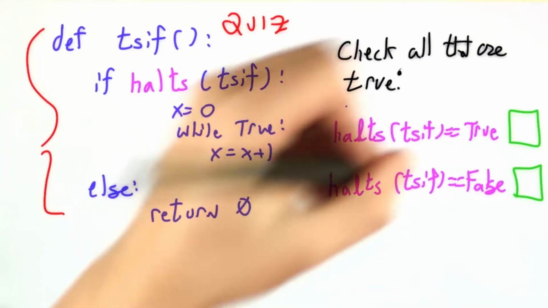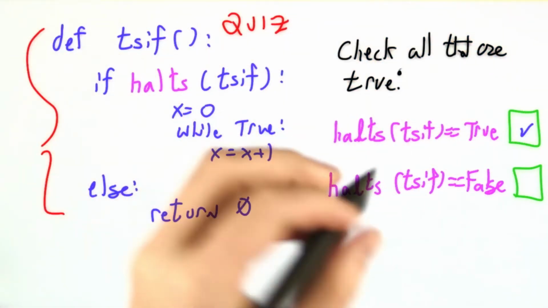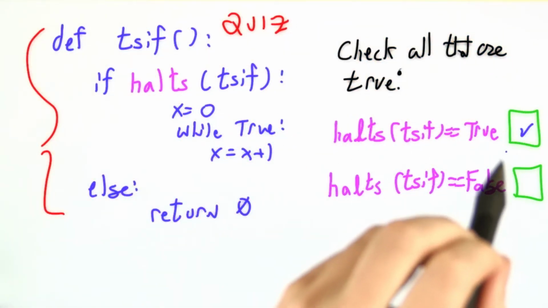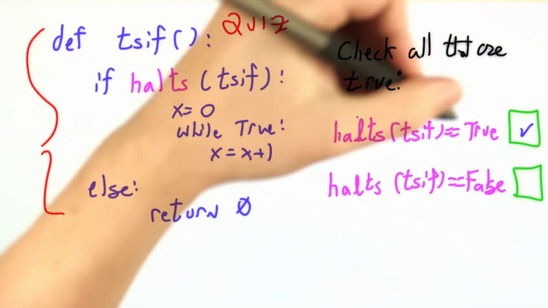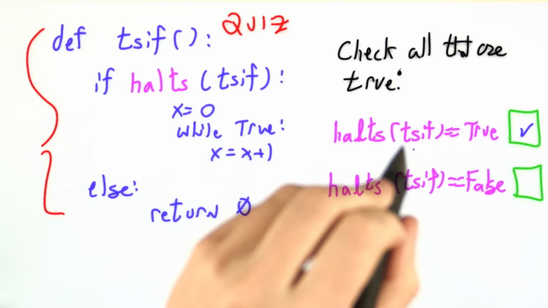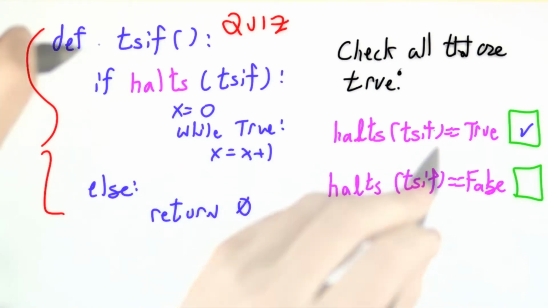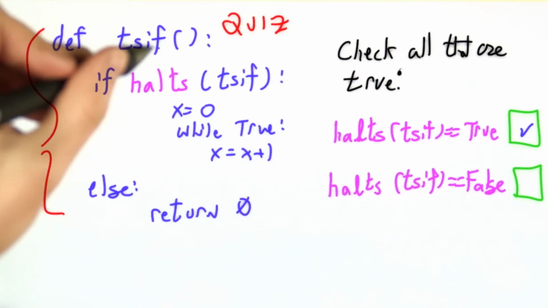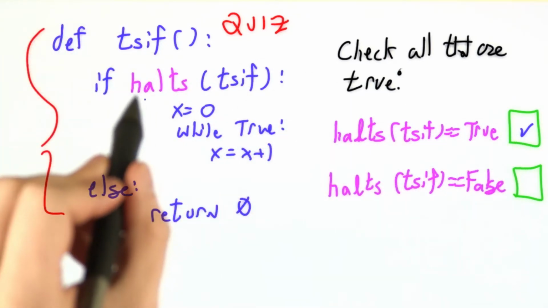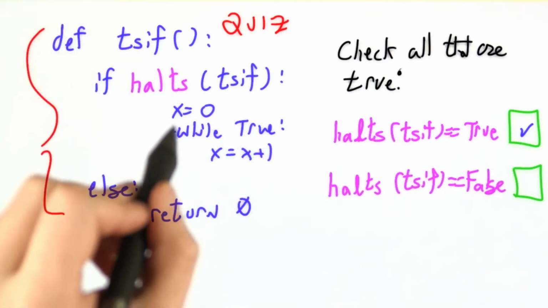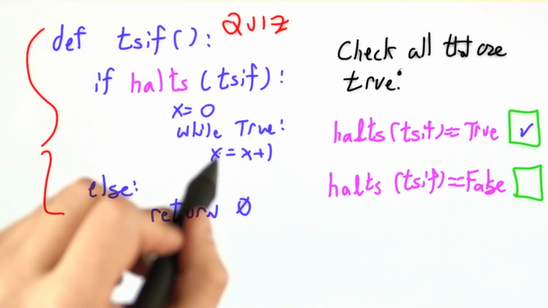Let's go through the possibilities. Let's imagine for now that halts of TSIF is true, that TSIF terminates. This means that after a finite number of steps, TSIF must return a value. Well, let's go through and see what that value is. We go in here, and if halts TSIF, well, actually, we were just assuming that was true, so we'll definitely take this then branch. We loop forever.